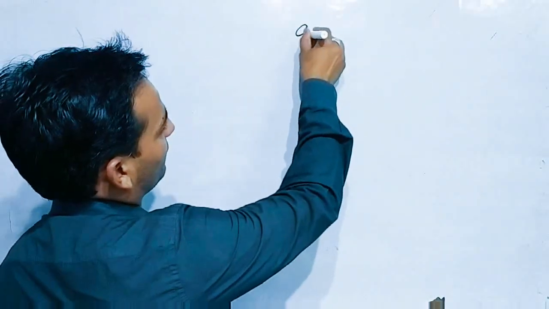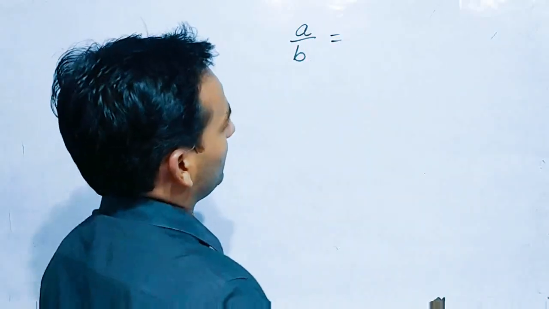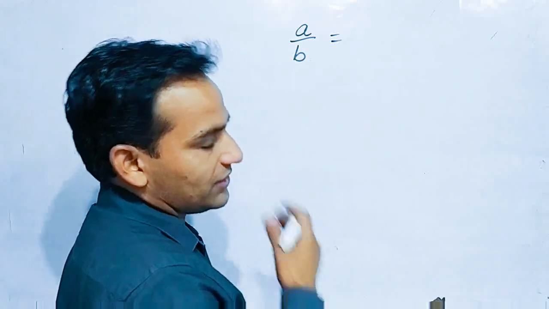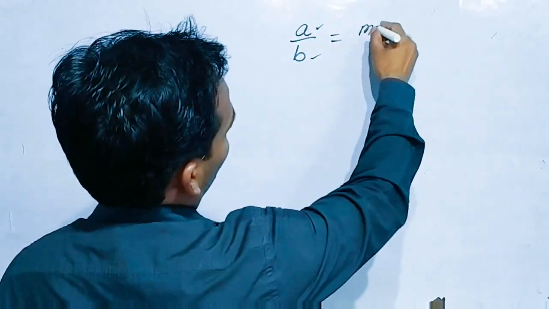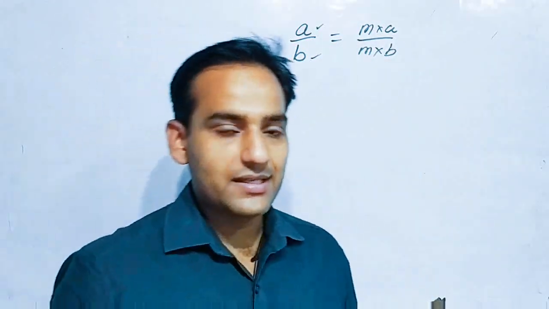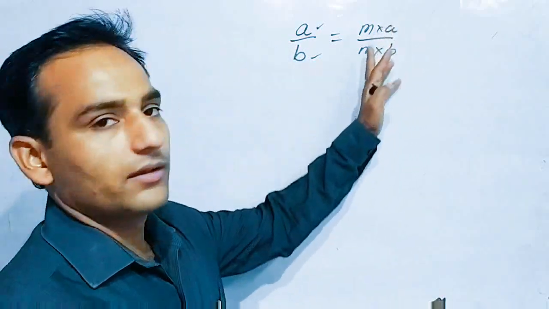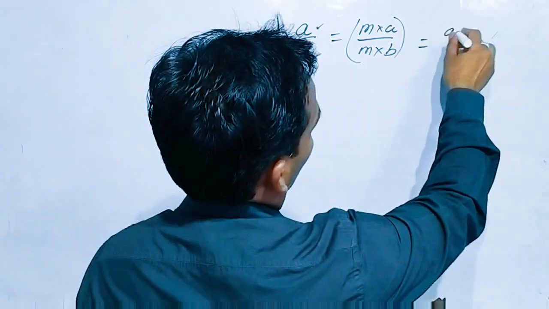So what are they? Listen carefully. Now, the properties of rational numbers are, you can say, if any rational number you have a upon b, okay, and if you multiply these integers, or you can say the numerator and the denominator by the same number, if you multiply m into a upon m into b, then the property is there will be no change in the rational number, because m will be cancelled afterwards. So the resultant will be what? A upon b only.